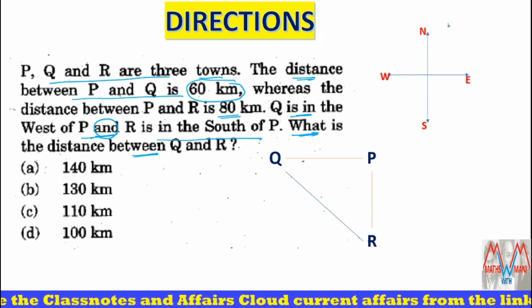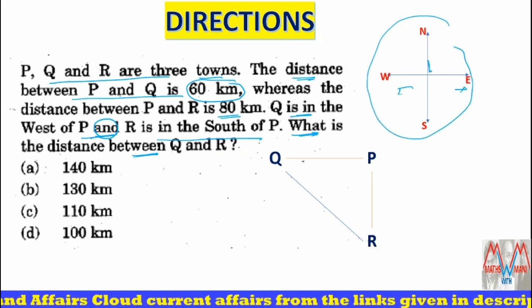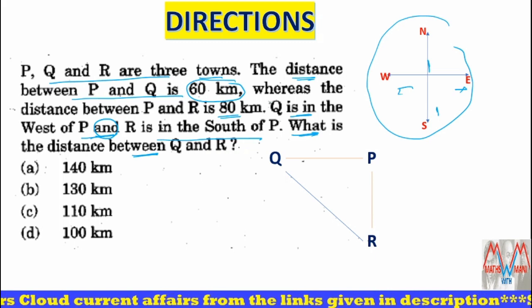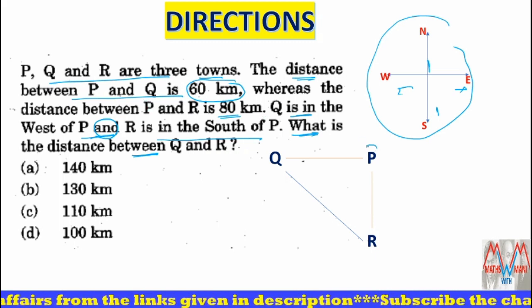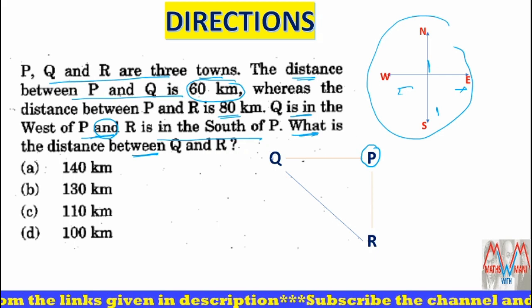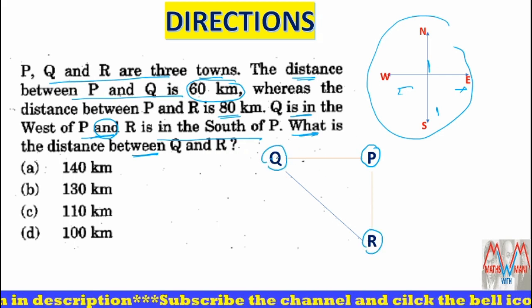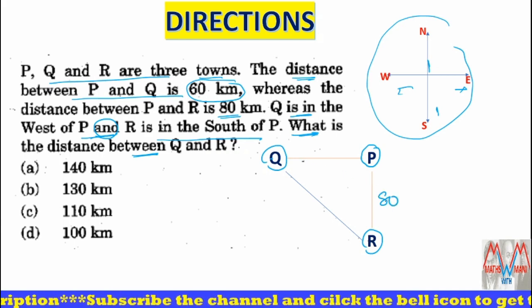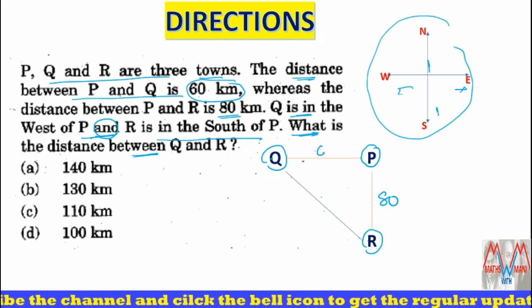So basically we have to know first the directions: east, west, north, and south. Now if you observe, Q is west of P, and R is south of P. And what is the distance between P and R? It is 80, and P and Q is 60.